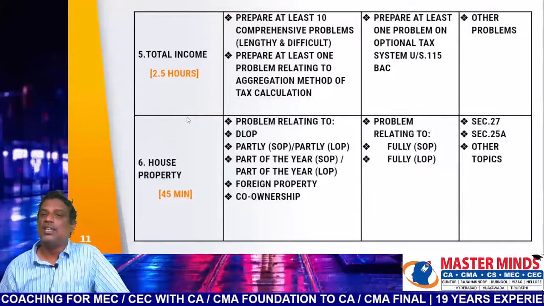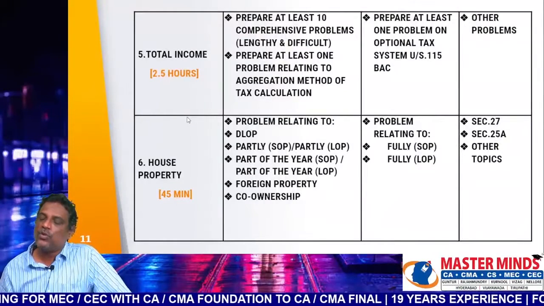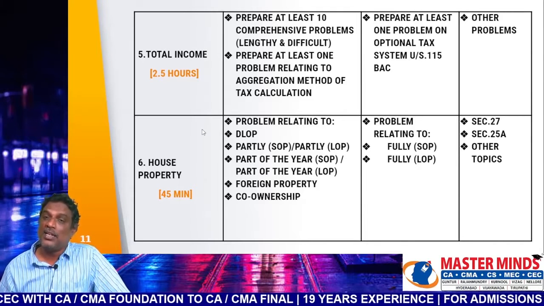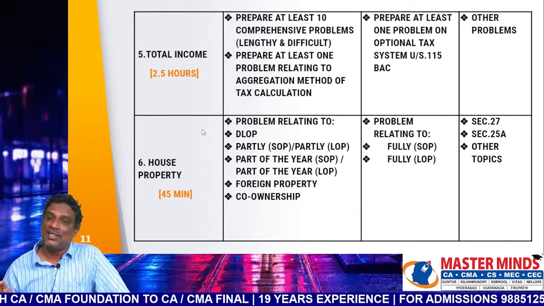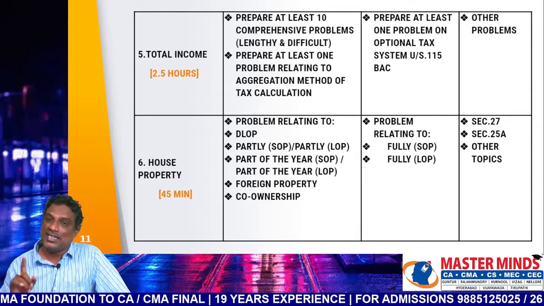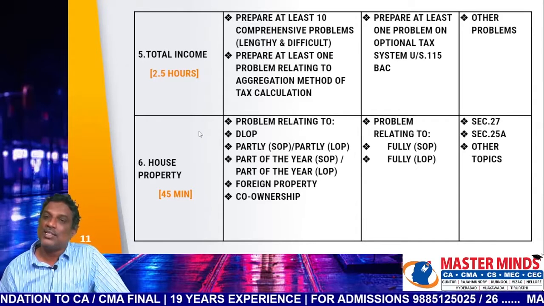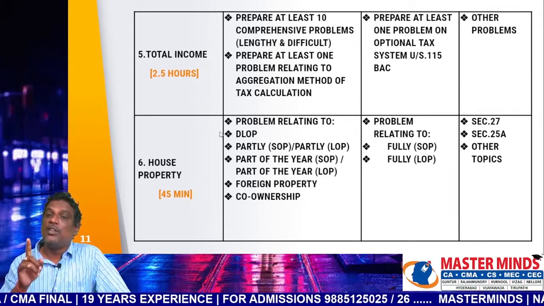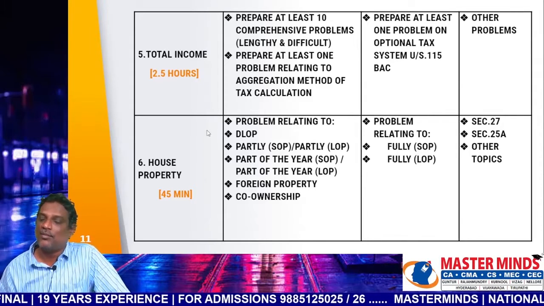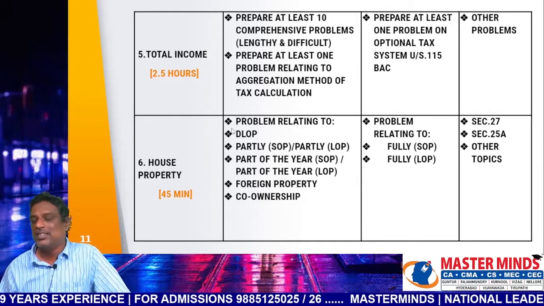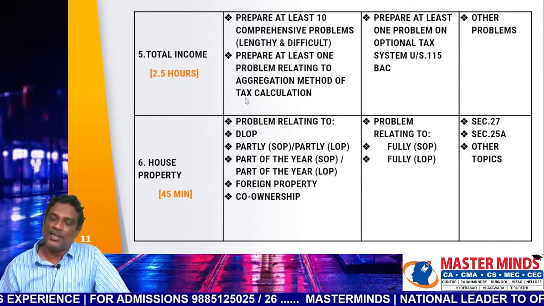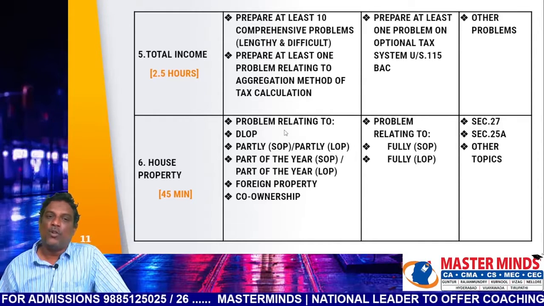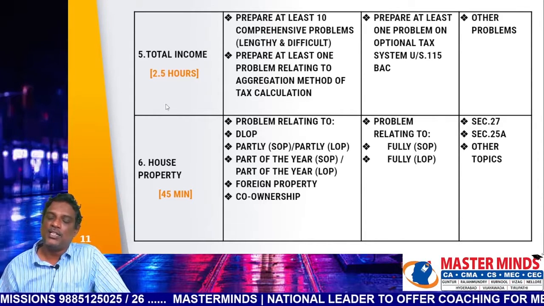Next one, total income. As usual, total income is most important from the examination point of view because your examination paper contains the first question itself relating to total income. Question 1, which is relating to total income, has 14 marks. The weightage of this problem is 14 marks. It's a mandatory problem, compulsory, no choice. So total income is very important from the examination point of view.